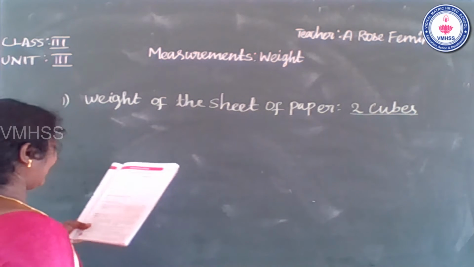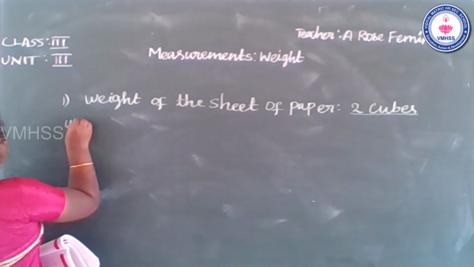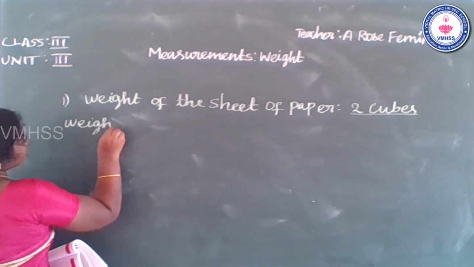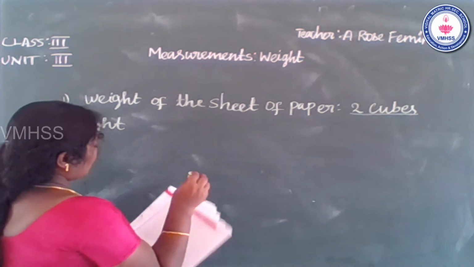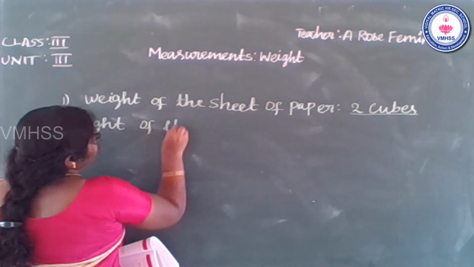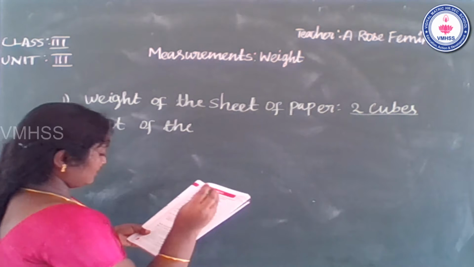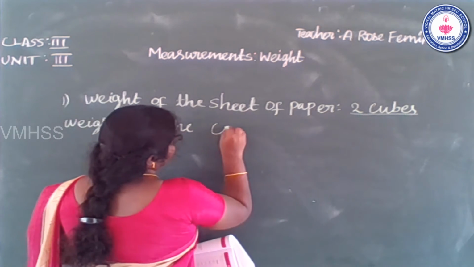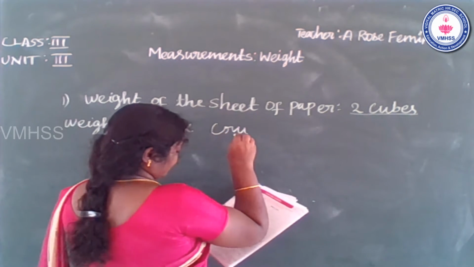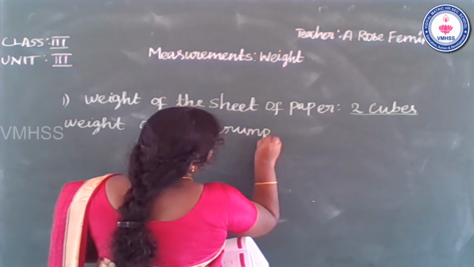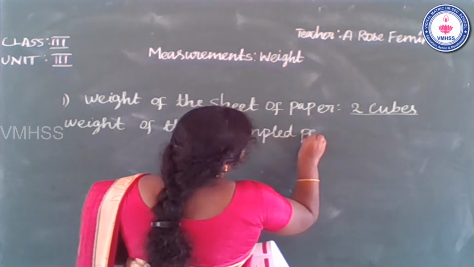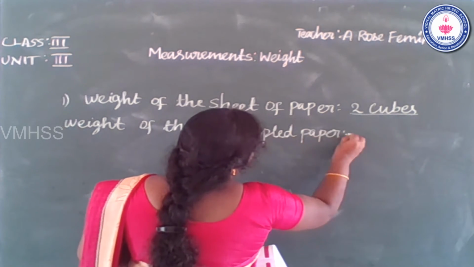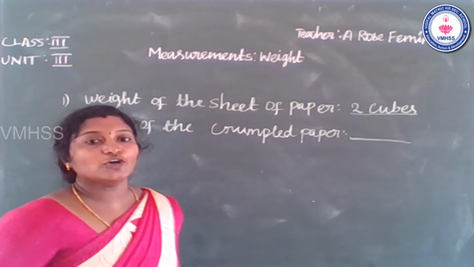Okay. So second one, weight of the crumpled paper. So you compare how many cubes?